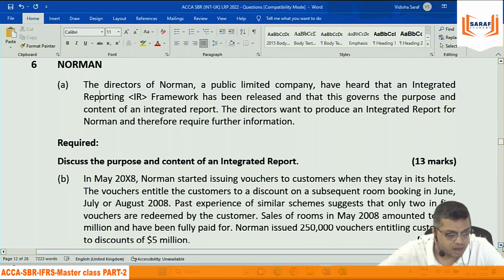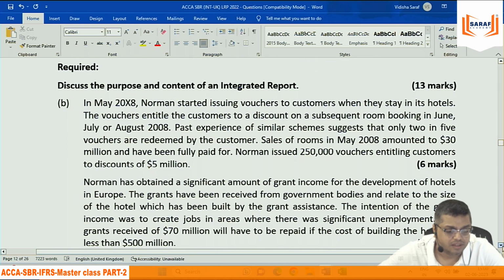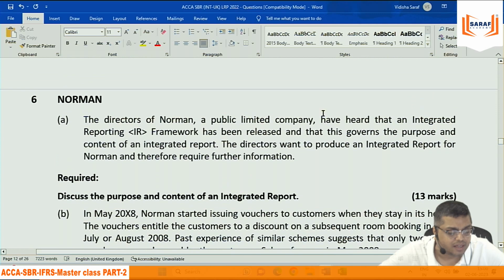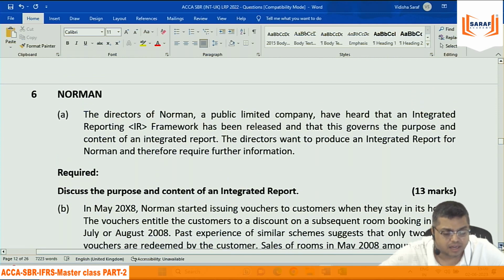मैं डिस्कस भी करूंगा, लेकिन साथ में आंसर देखकर अपने आप को एकदम तैयार करेंगे कि कैसे इंटीग्रेटेड रिपोर्ट का आंसर लिखना है. It is your technical knowledge because no information is given as such, just that market में इंटीग्रेटेड रिपोर्टिंग का फ्रेमवर्क आया है. कंपनी डायरेक्टर्स are thinking that they should be following integrated reporting. So what should be included? The purpose and content of integrated report. ठीक है.